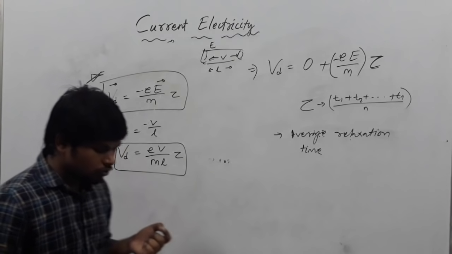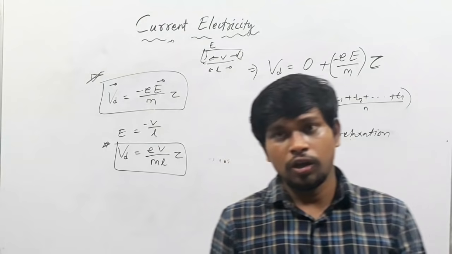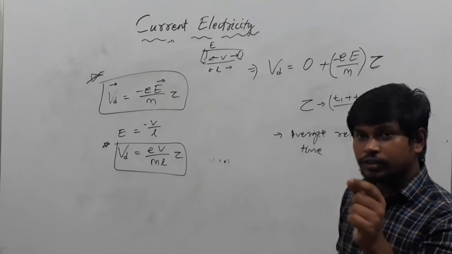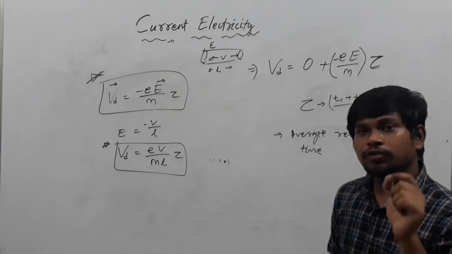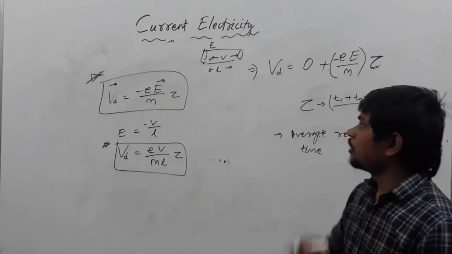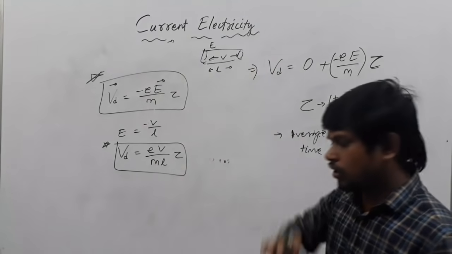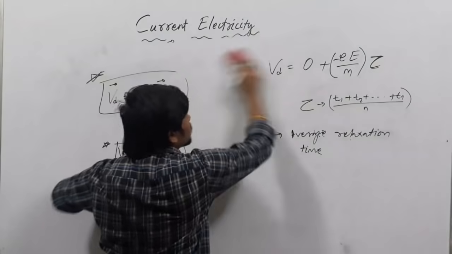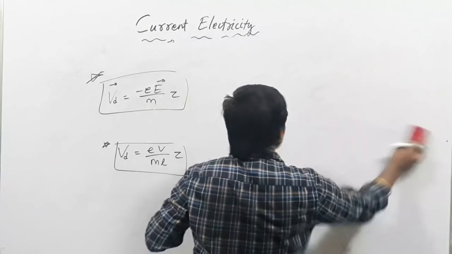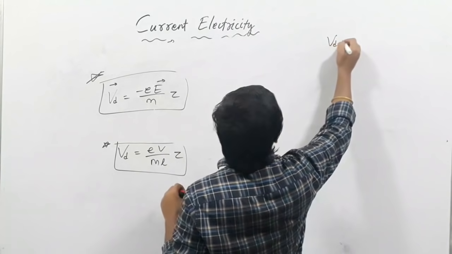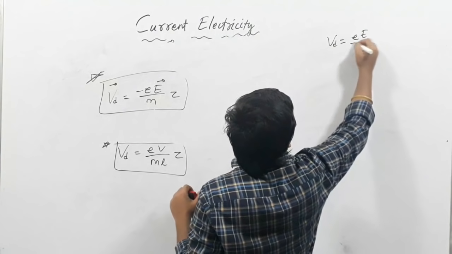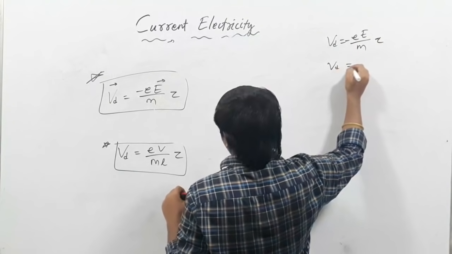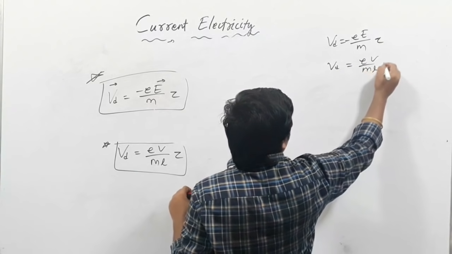Now there is one more question, a 3 mark question also. They will ask some numericals. That is the main thing. The next heading you should give is the relation between drift velocity and current. That is very important. So remember these two formulas. These two formulas are very important. I am just writing here: Vd equals eE/m tau. One more formula, Vd equals eV/ml tau.